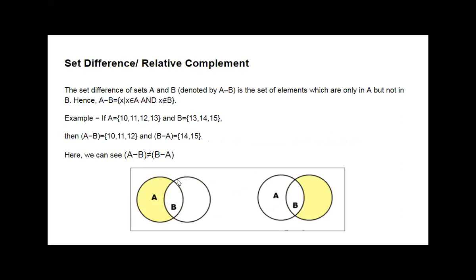Then set difference. If A and B are the two sets, then A minus B is elements of A only. The common elements will not be there. The elements which are in set A only; common elements won't be considered. The same is there with B minus A. B minus A is elements of set B only, not contained in set A.